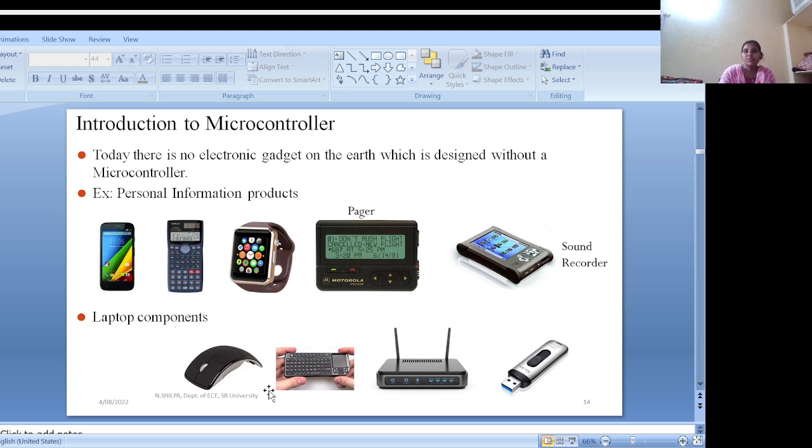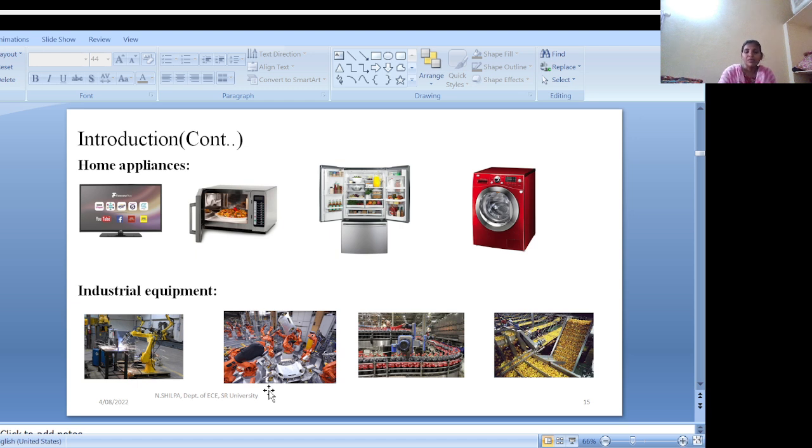Next, some applications in home appliances, such as smart TVs. Modern smart TVs are equipped with microcontrollers to manage tasks such as user interface, internet connectivity, video streaming, and interacting with other smart devices.